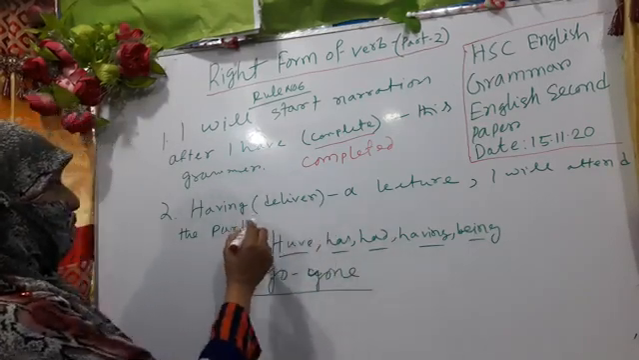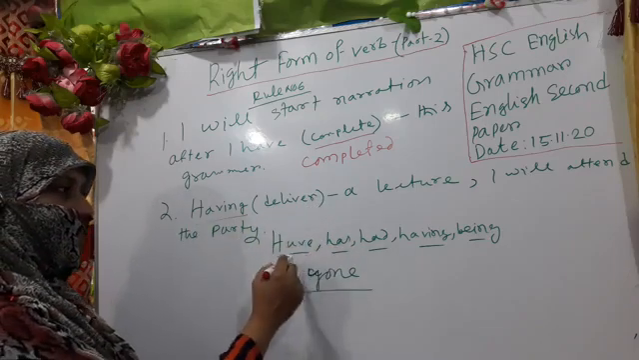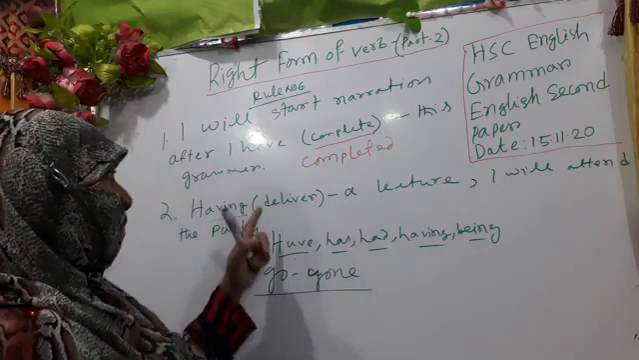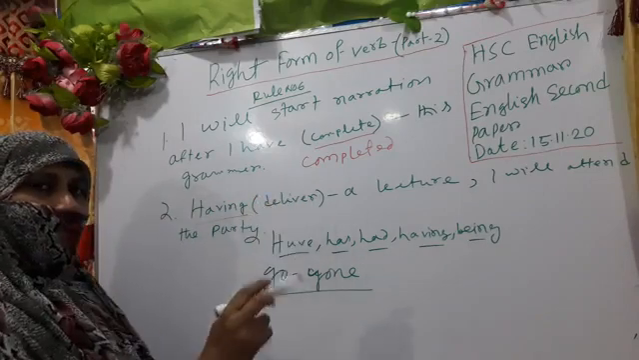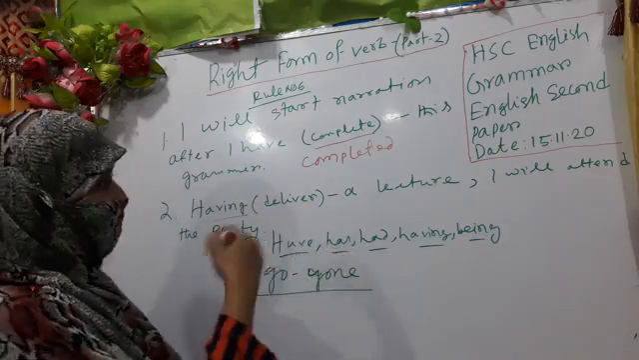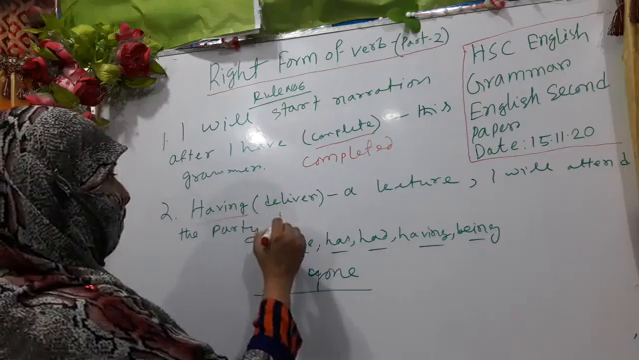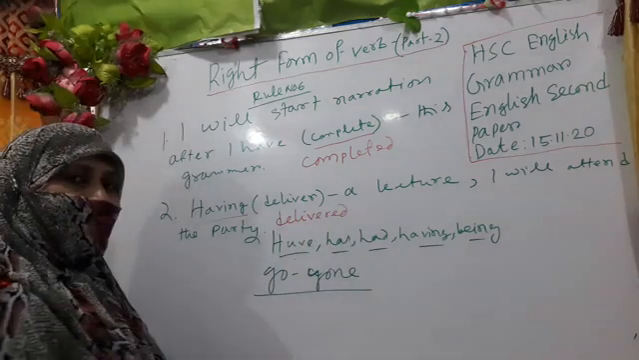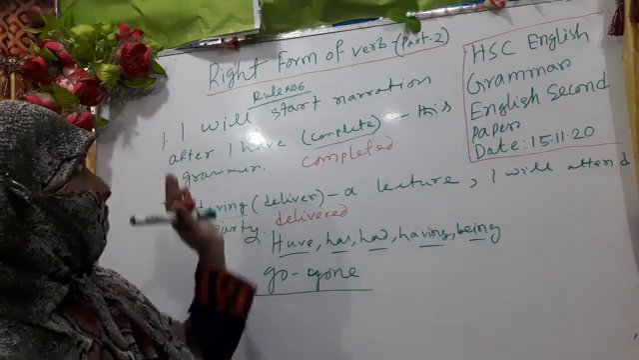And in the second sentence, we also see having. If we find these types of auxiliary, have, has, had, having, being, then the bracket verb after it would be the past participle form of the verb. That means what will the bracket verb be? The past participle, V3. So after having, what would be the right answer? Delivered. It would be delivered. My dear learners, I think you are clear. Are you clear?